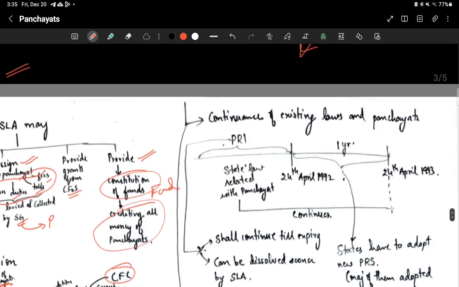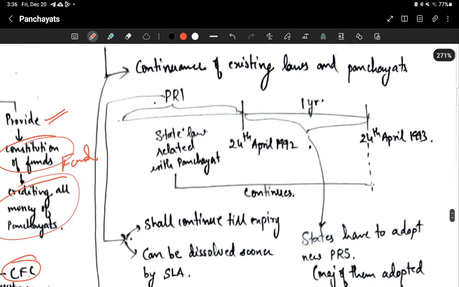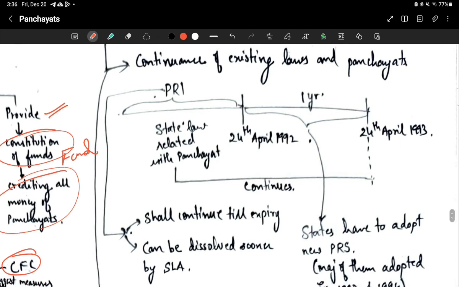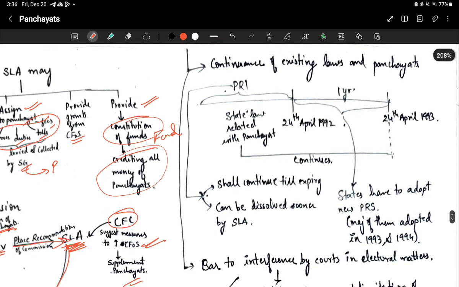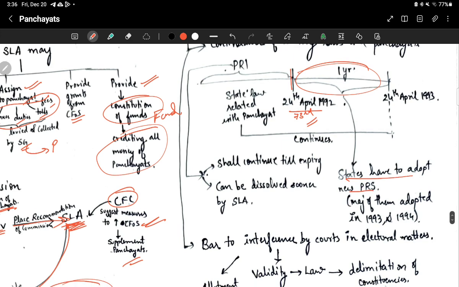Okay, then what is the other salient feature of this act? Continuance of existing laws of panchayats. Now on 24th April 1992, the Panchayati Raj institution 73rd Amendment was made. Now what it said is, within 1 year's time, states have to adopt a new Panchayati Raj system. Okay, the majority of them adopted in 1993 and 1994. I think maybe for some exceptions they gave time till 1994.